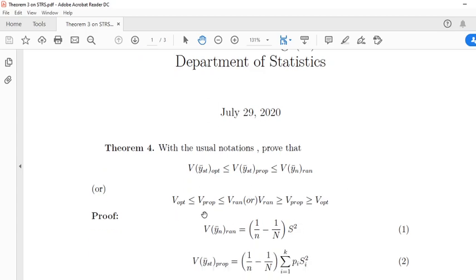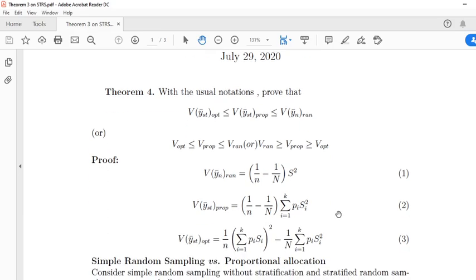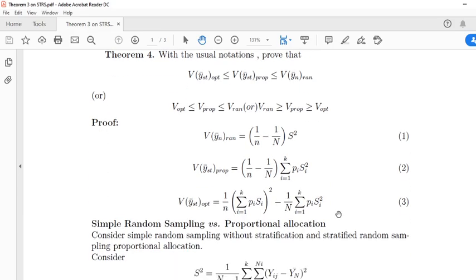Here variance of optimum is less than or equal to variance of proportional, which is less than or equal to variance of random, or this theorem may be given like this also: variance of random sampling technique is greater than variance of proportional allocation, which is greater than variance of optimum allocation. We know that we have already derived all these variances in different techniques.